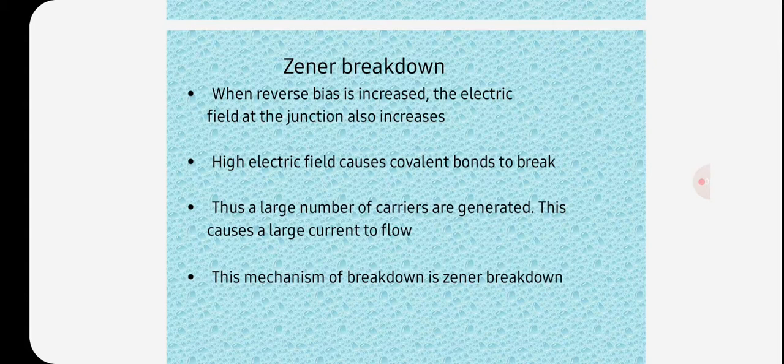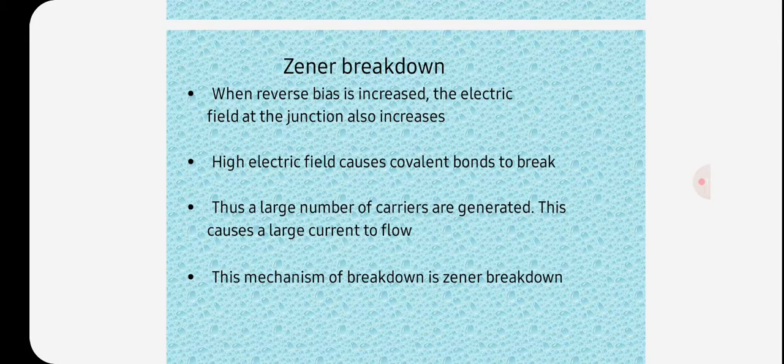A Zener diode allows electric current in the forward direction like a normal diode, but also allows electric current in the reverse direction if the applied reverse voltage is greater than the Zener voltage. So a Zener diode is always connected in reverse direction because it is specifically designed to work in the reverse direction.